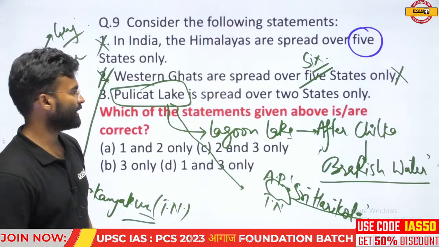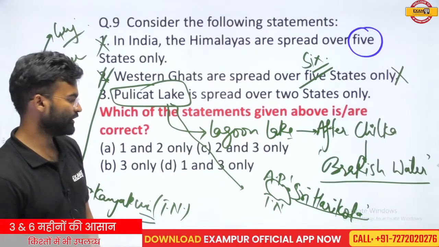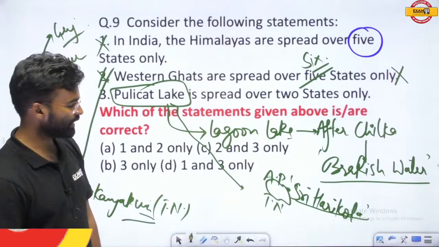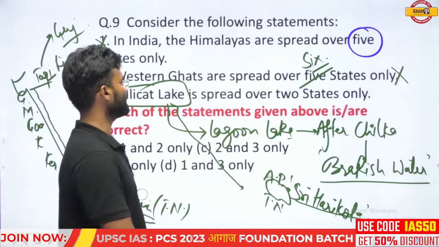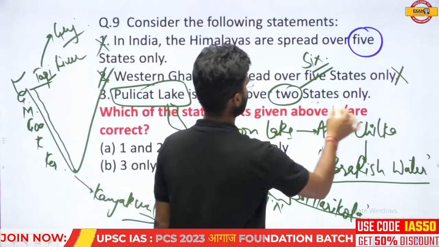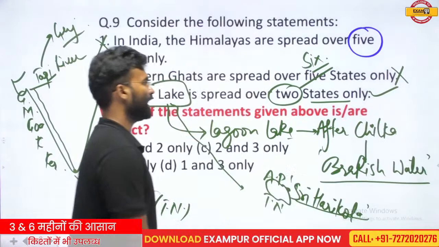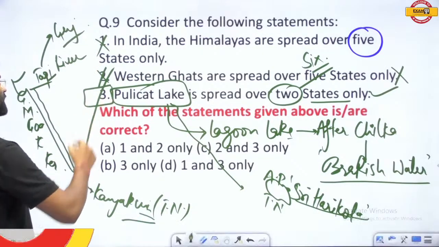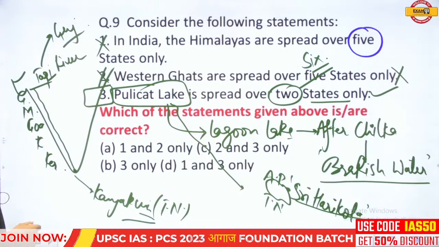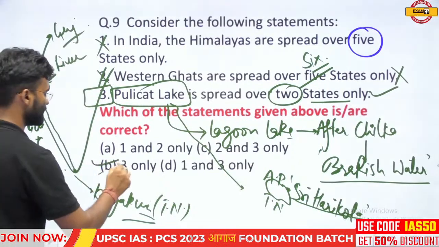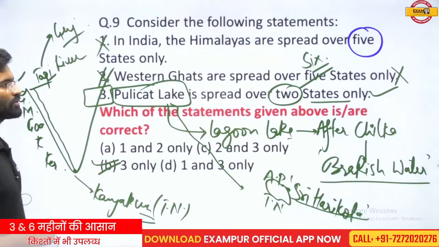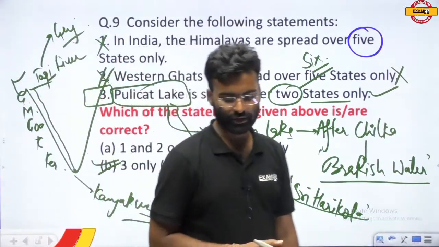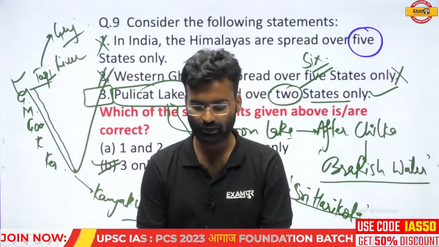So Pulicat Lake is an important lake for the nation, and it is spread between the two states, Andhra Pradesh and Tamil Nadu. So Pulicat Lake is spread over the two states only. This statement is absolutely correct, and the above two statements are not correct. So your answer should be the statement which has only 3. That means option B is the correct answer to this question. Such a question could also be asked in your examination, and this question is based on observation.